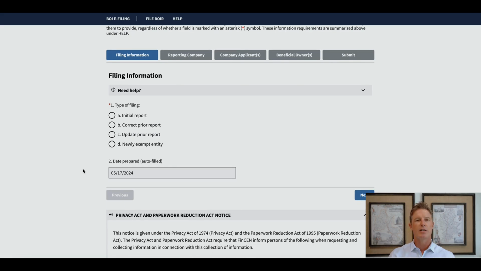If your entity was an entity that required this BOIR, but later became an exempt entity, and I'm not going to go into what that means. I have another video which I will link to in the description under this video, which covers what is an exempt entity, what is a beneficial owner, what is a company applicant. But essentially there are some entities that are exempt. They do not have to file a report.